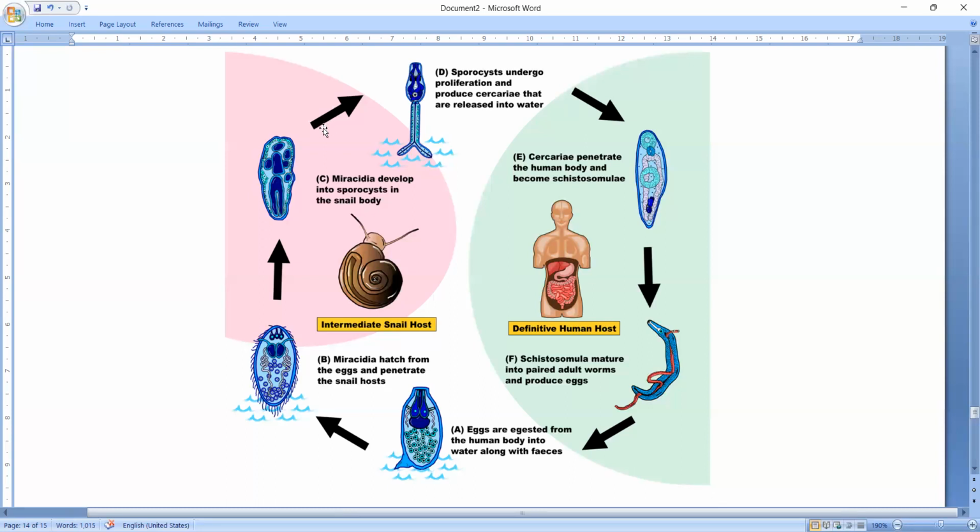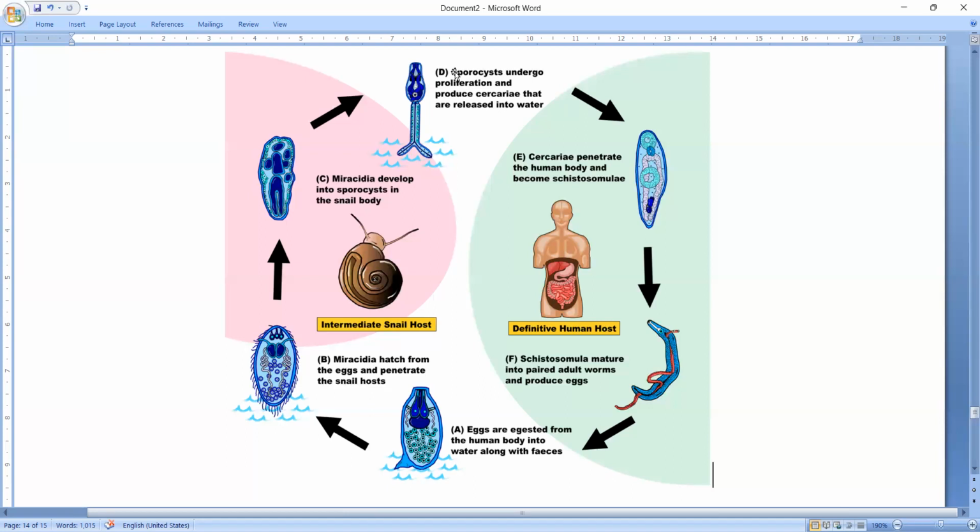The sporocysts are transformed into this Cercaria larva, which comes out of the body of the snail. It is the infective stage, and it is released into the surrounding waters, because it is an amphibious animal. This is the furcocercous Cercaria larva, which means the tail is bifurcated. Cercaria larva contains 5 pairs of penetration glands.